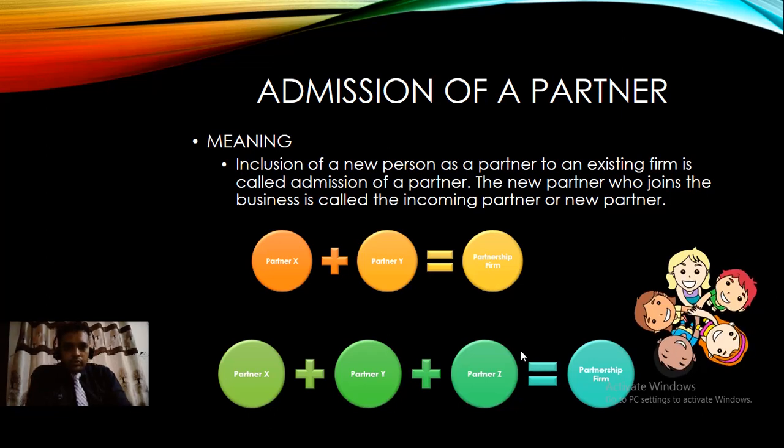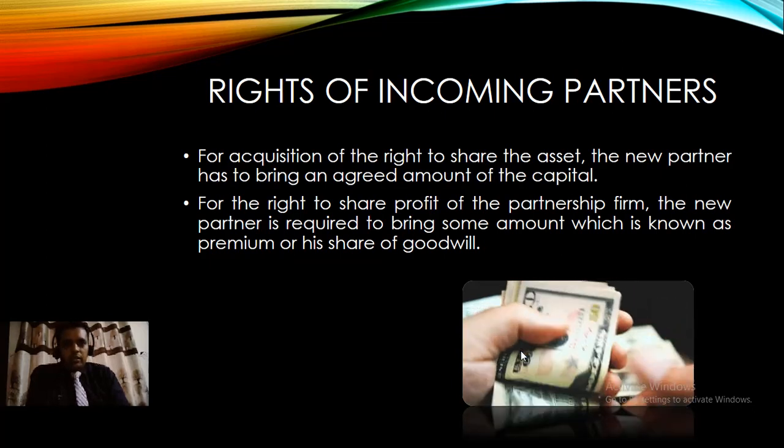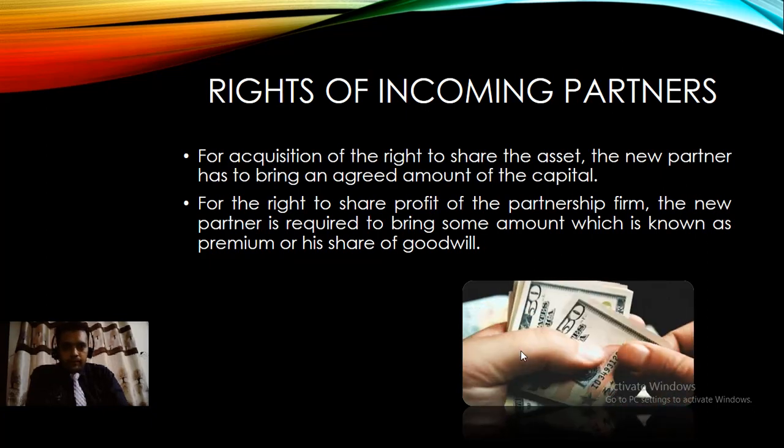Earlier the firm was a combination of only X and Y. Now it includes partner Z also. Z is the new, incoming partner, and X and Y are admitting him, allowing Z to enter and become a new member of this partnership firm.